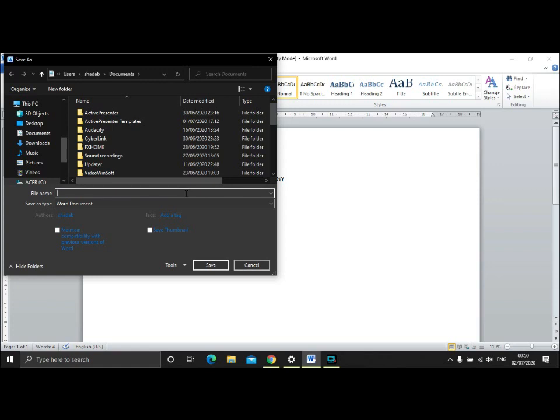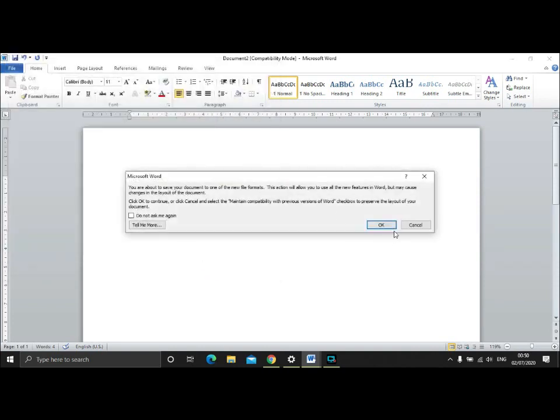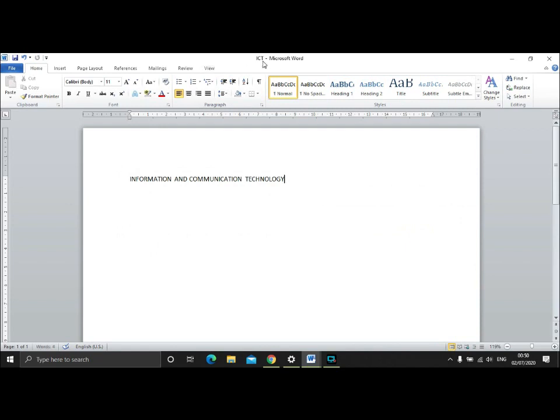For example, if you want to save it with the name ICT, I'll type ICT and click on save. Your document will be saved with the name ICT. You can see the name at this particular point on top, ICT. Not a big deal.